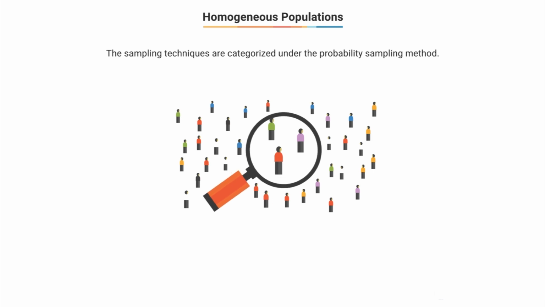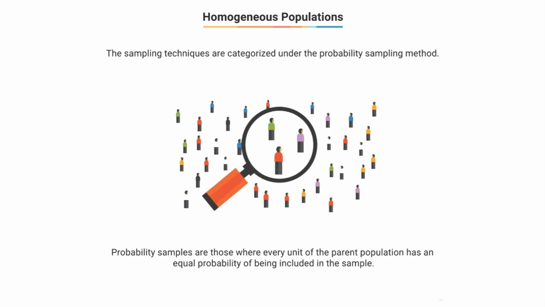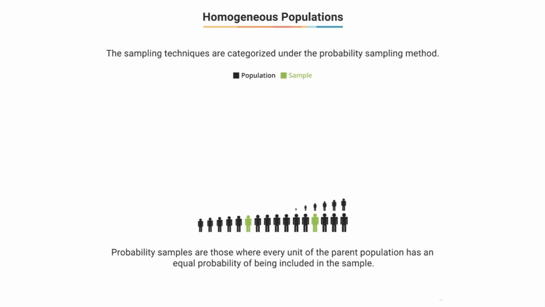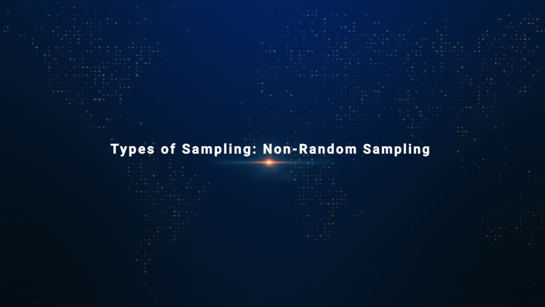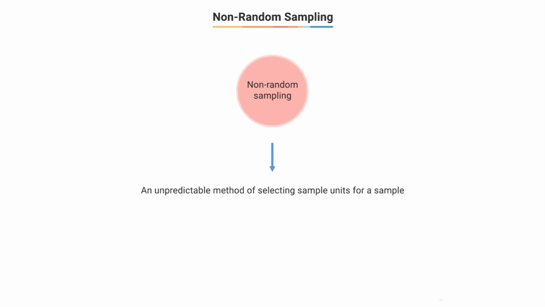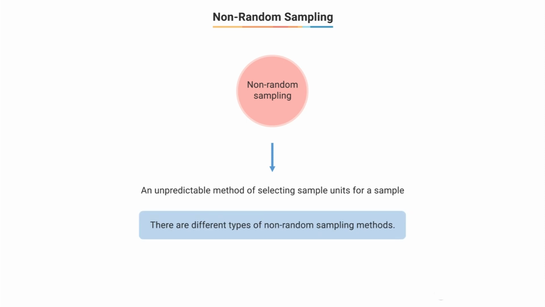One important thing to note is that all the sampling techniques learned until now are categorized under random sampling or probability sampling methods. So probability samples are types of samples where every unit of the parent population has a known chance of being included in the sample. Types of sampling: non-random sampling. There is another category of sampling when it comes to sampling methods, and that is known as non-random sampling. Non-random sampling techniques are those where the odds of any sample unit being selected for a sample cannot be really calculated. We discuss different non-random sampling methods.